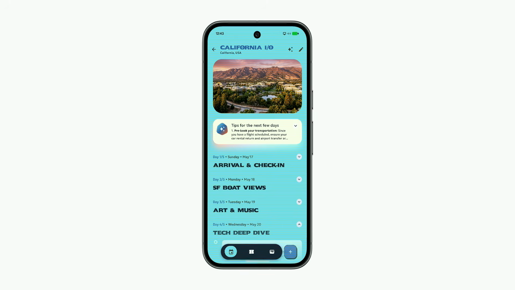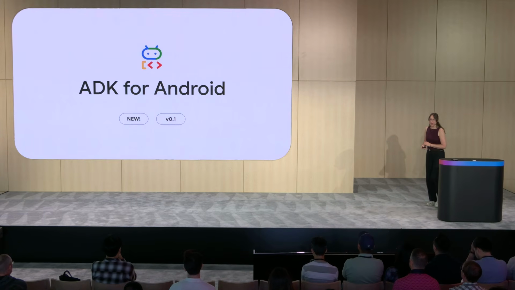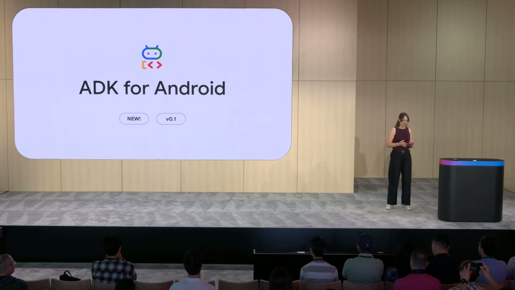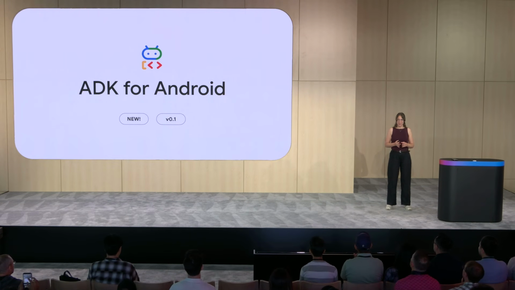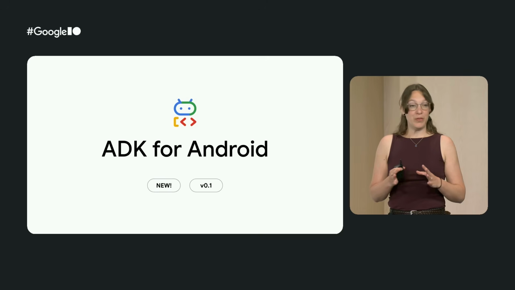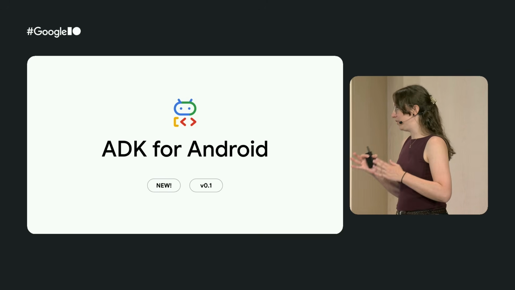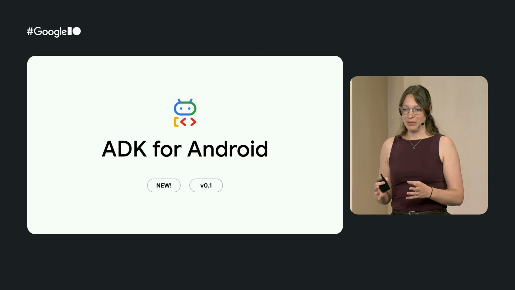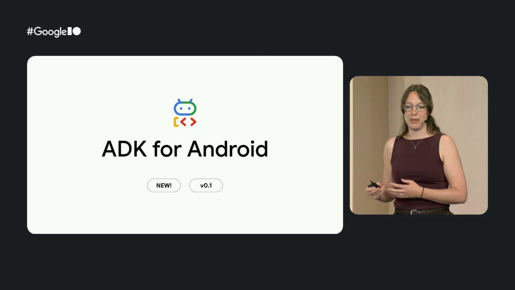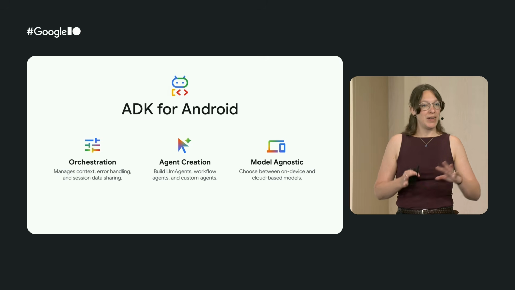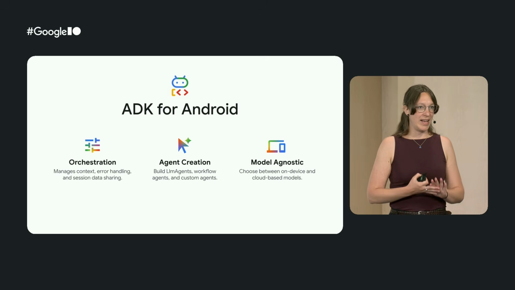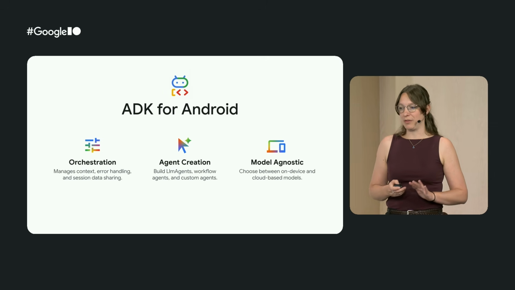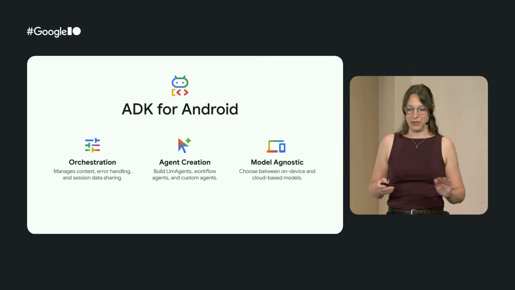So let's go back to the slides and dive into it. One way of doing this on Android is using ADK for Android. This is a brand new library. We just released version 0.1 this week. And it takes all the learnings that we had from ADK on the cloud, which we've seen in our previous section, and it applies them to Android. ADK manages all the complex orchestration, context handling, and error handling for you. It allows you to build an agent with just a few lines of code, easily swap out models, etc.